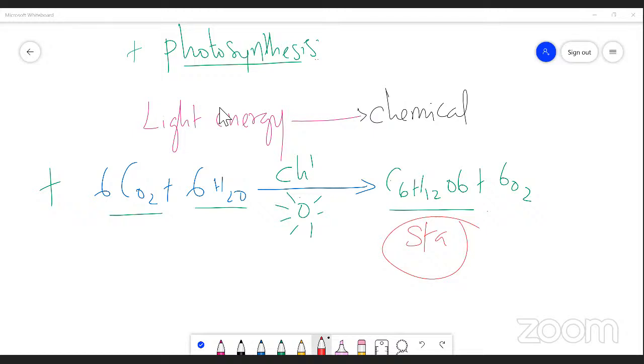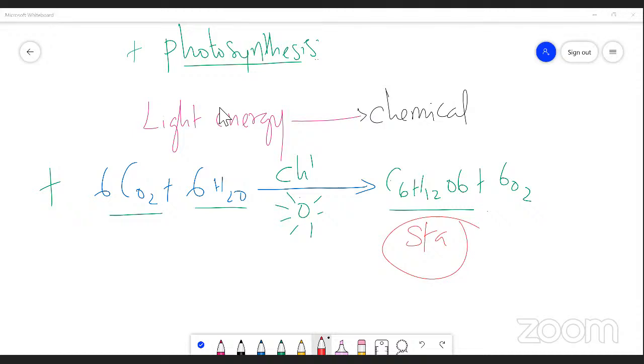Now, photosynthesis is given. Photosynthesis is a process by which a green plant synthesizes its own food material in the form of starch. In order to synthesize starch, the plant uses some carbon dioxide and some amount of water with the help of light. Now, this solar light or sunlight is converted into chemical energy. This is a universal example of thermodynamics law 1. Understand? Now, how many carbon dioxide is involved?